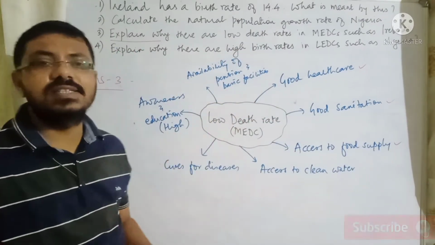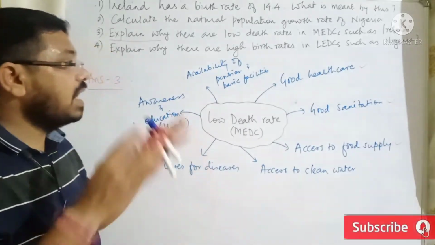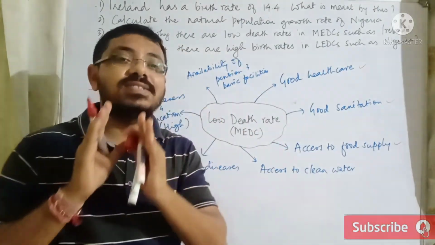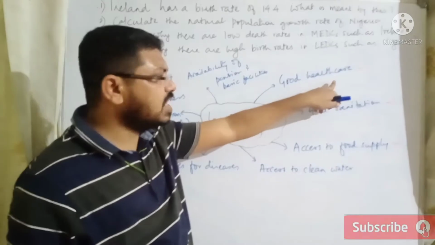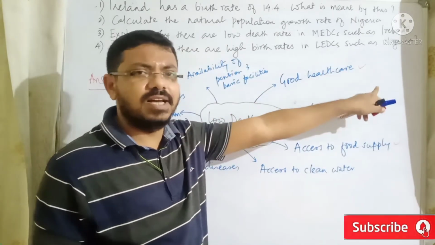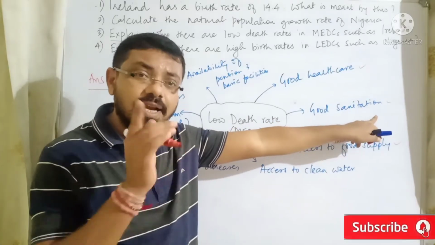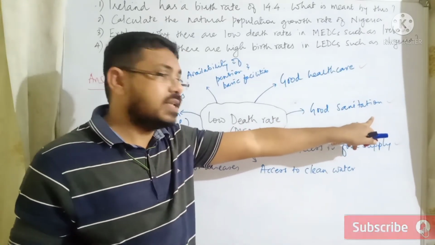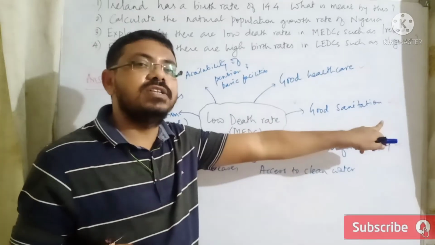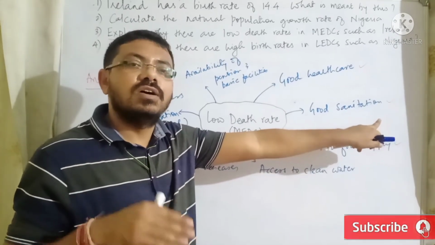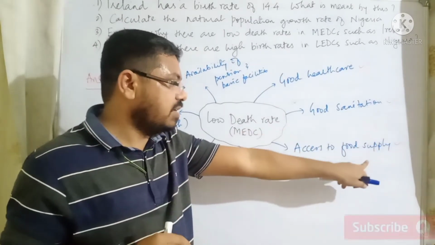Any 3 ideas you have to select, and each idea needs to be described. If you are writing about good healthcare, you have to describe this point. If you are writing about good sanitation, you have to describe this point connecting to the low death rate, that is, how good sanitation and hygiene will keep the death rate low in a country, right?